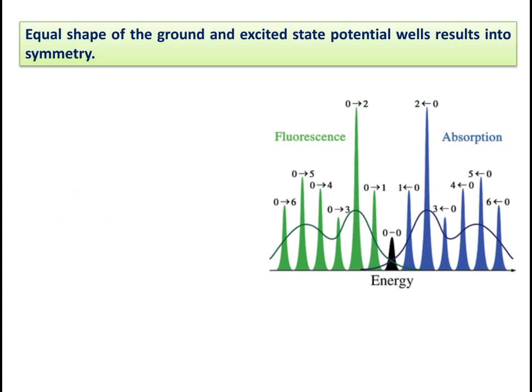First thing is that the equal shape of the ground and the excited state potential wells results in symmetry. The ground and excited state potential wells have equal shape. This is responsible for the symmetry seen in this spectrum.